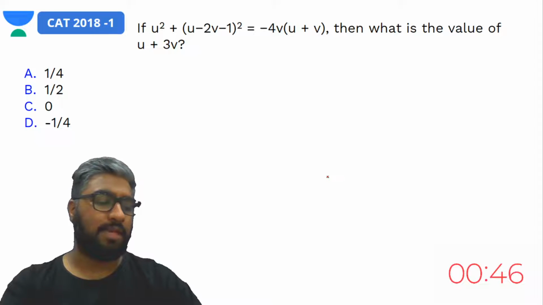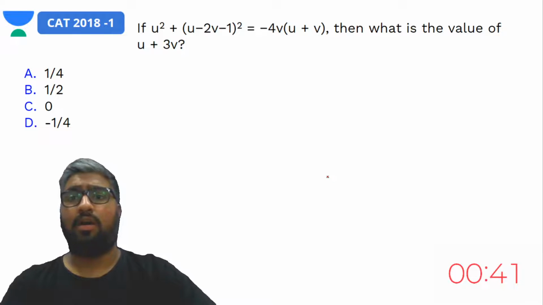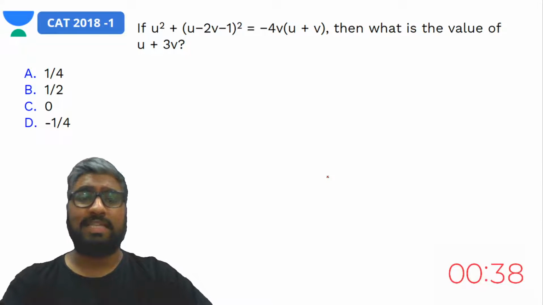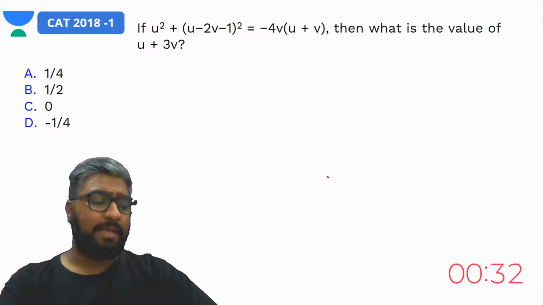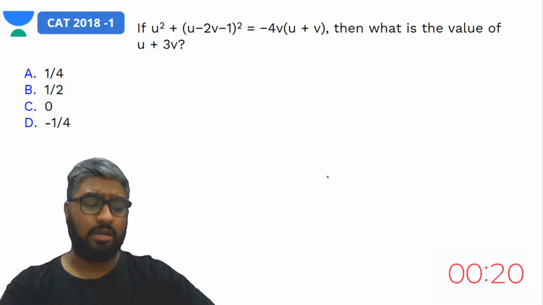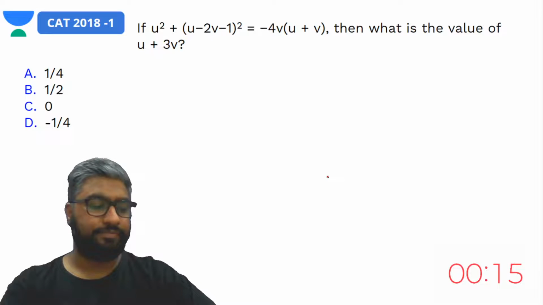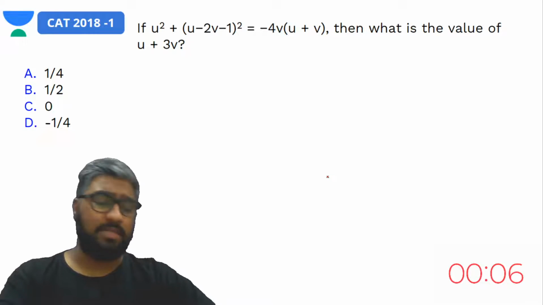Here what you have to keep in mind, again, is that they're not asking for the roots. What they are asking for is the value of u plus 3v. That's what is asked here, u plus 3v's value. Please keep that in mind. Please do not forget what is asked of you. That's extremely important that you remember, or write down somewhere on a corner of your rough sheet, which would avoid you getting confused here. So here they're asking for u plus 3v, and your time is about to get over, right?